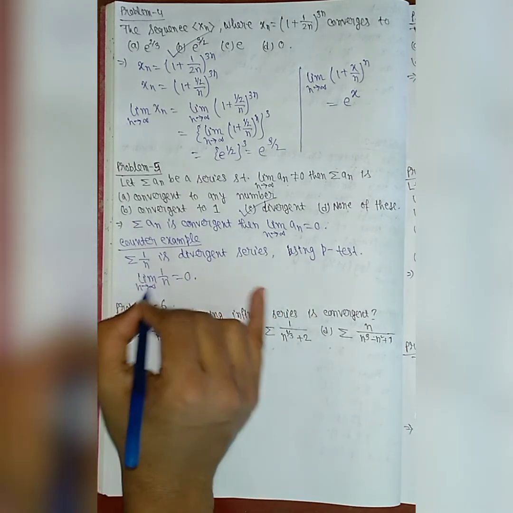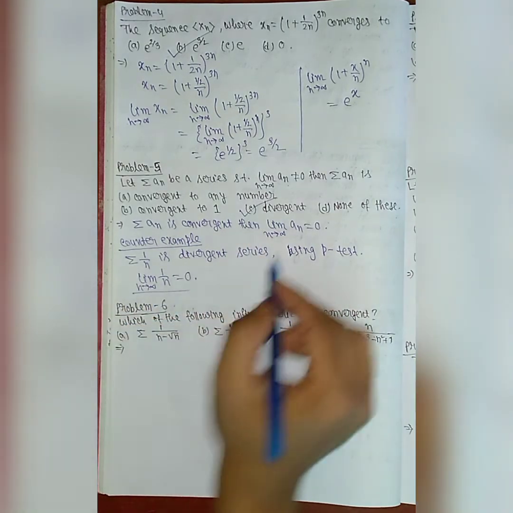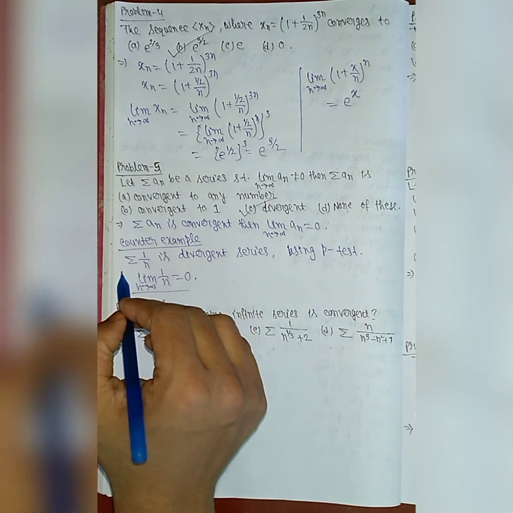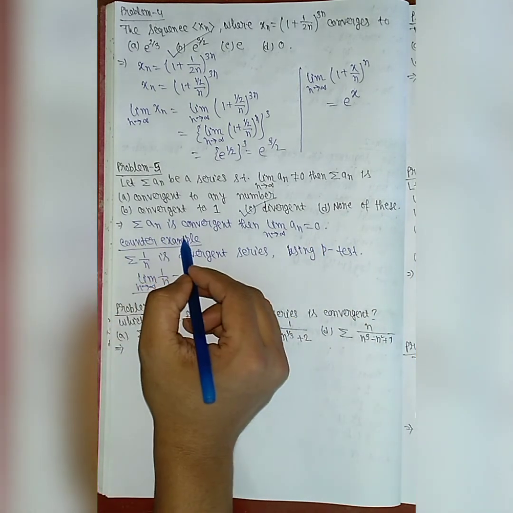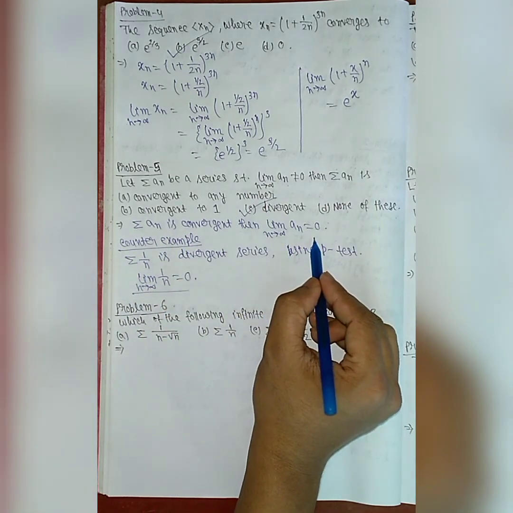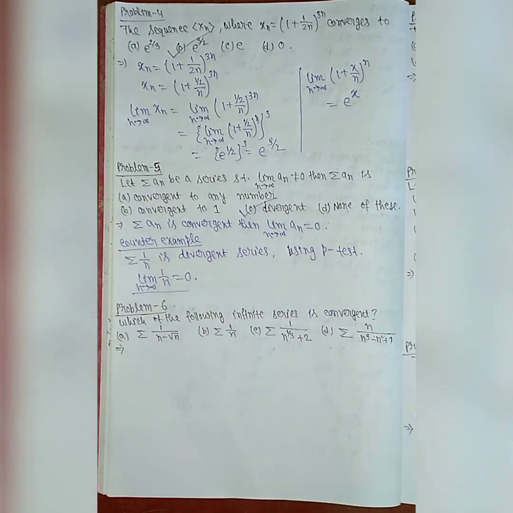So this is necessary but not sufficient. That is, if limit n tends to infinity an is equal to 0, it does not imply that the series is convergent. But if the series is convergent, it implies that limit n tends to infinity an is equal to 0. So my correct answer is option C, that is, the series is divergent.